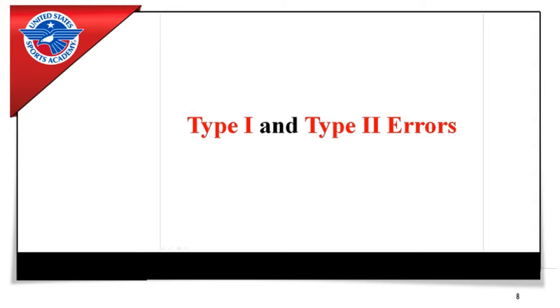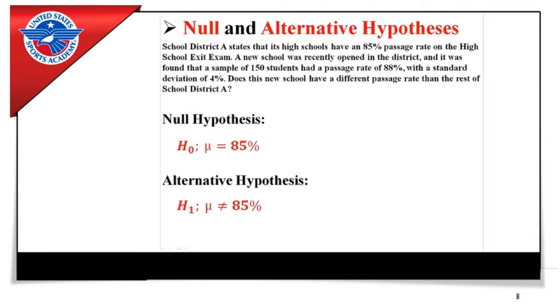Now before I start talking about Type 1 and Type 2 errors, I quickly want to go over my example from the last lecture about null and alternative hypotheses. So, School District A states that its high schools have an 85% passage rate on the high school exit exam. A new school was recently opened in the district, and it was found that a sample of 150 students had a passage rate of 88% with a standard deviation of 4%. Does this new school have a different passage rate than the rest of School District A?